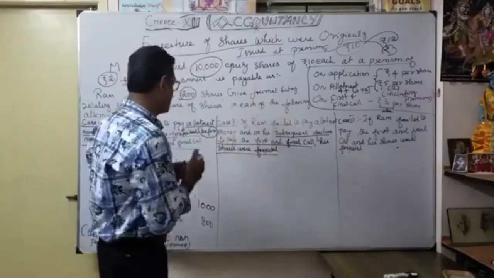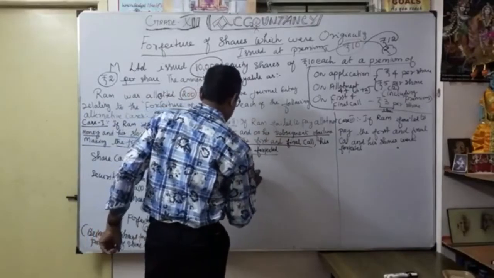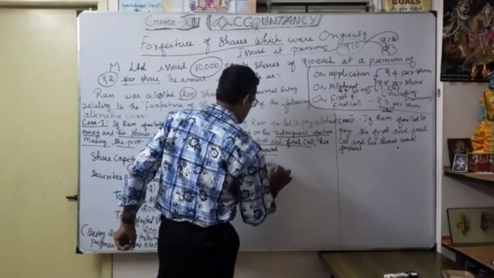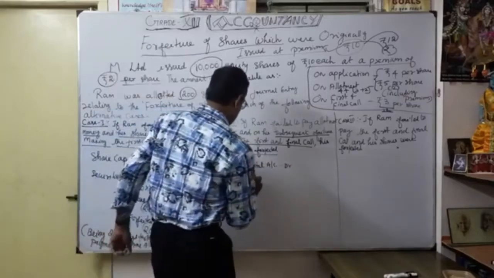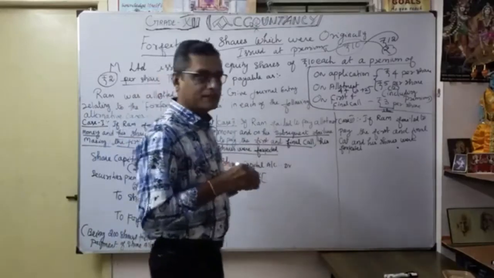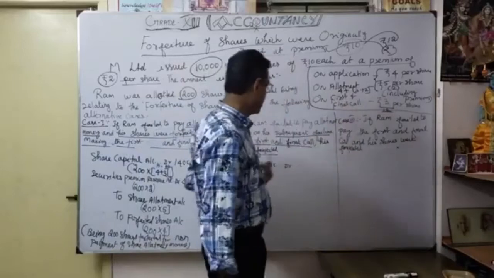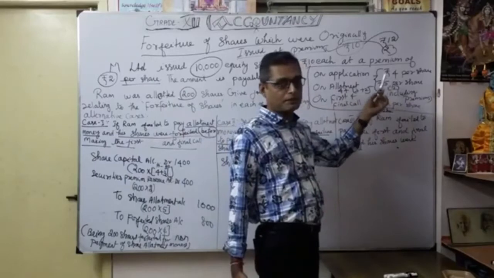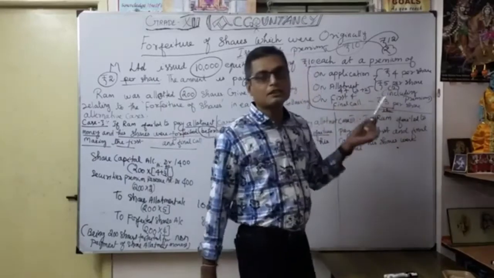Now let's see how the journal entry will be. See, share capital account debit, 200 shares into, so they called the entire money, isn't it? Application money, they paid actually. Ram paid application money. Then allotment also the company called. He defaulted, not yet paid. Then first and final call 3 rupees also, he has not yet paid.